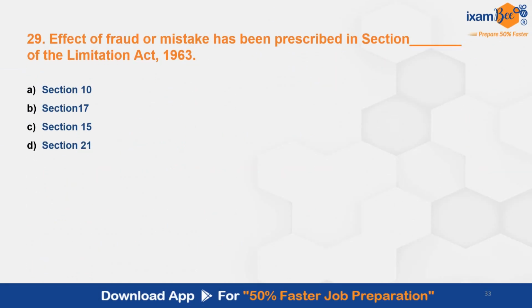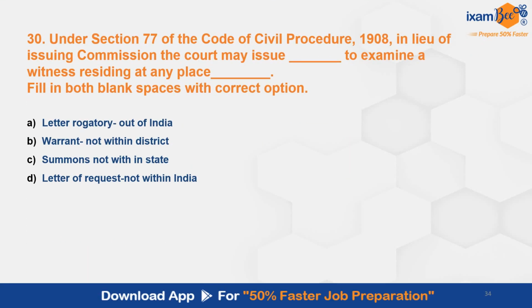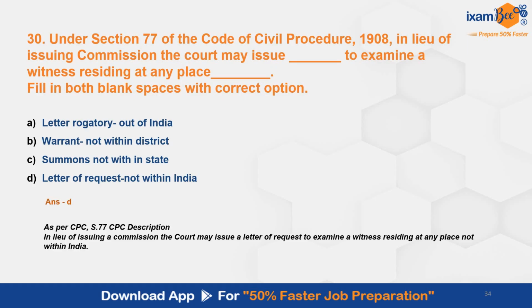Question number 29. Effect of fraud or mistake has been prescribed in section dash of the Limitation Act. The correct answer here is B, section number 17. Then question number 30. Under section 77 of the Code of Civil Procedure, in lieu of issuing commission, the court may issue dash to examine a witness residing at any place dash. The correct answer here is D. The court may issue letter of request to examine a witness residing at any place not within India.